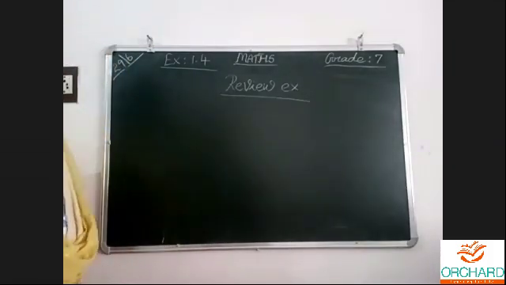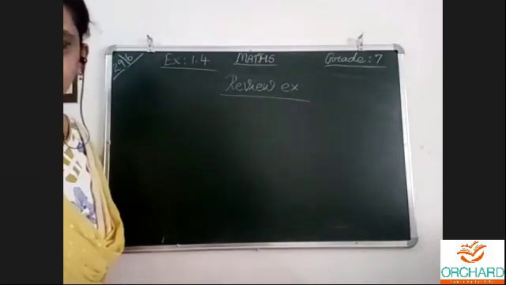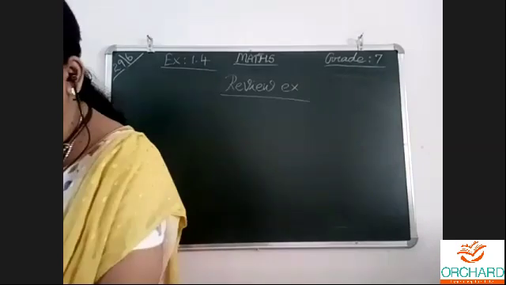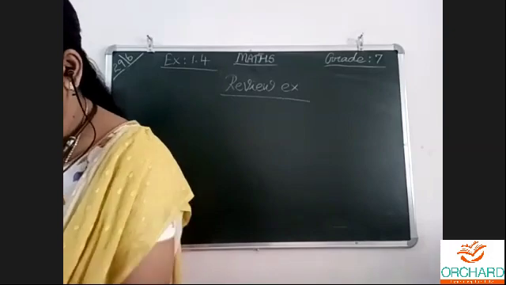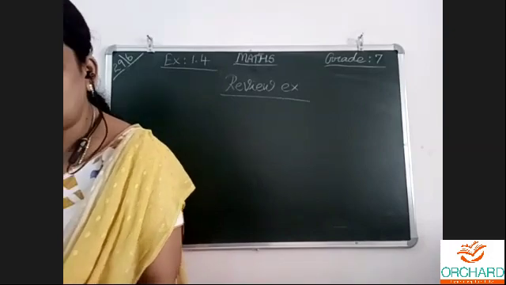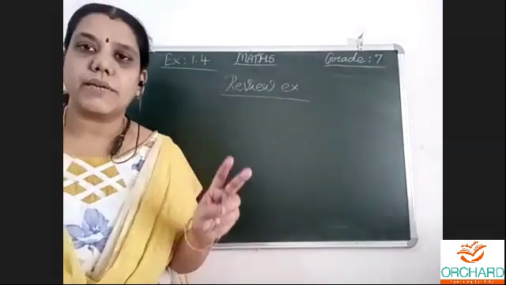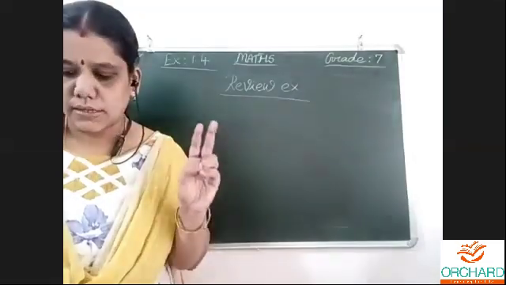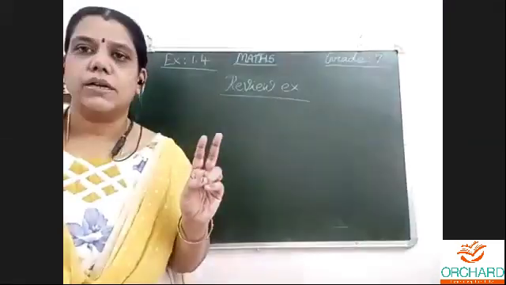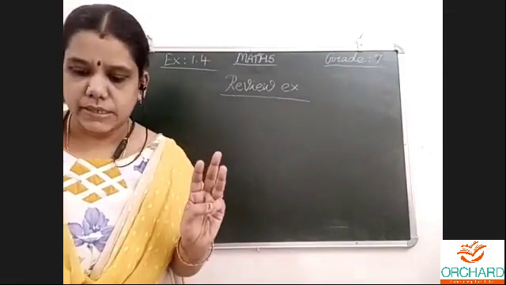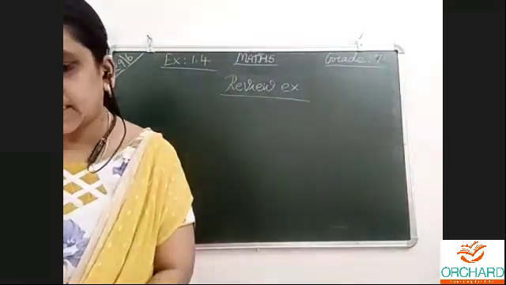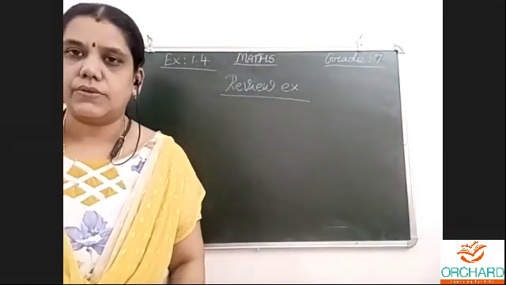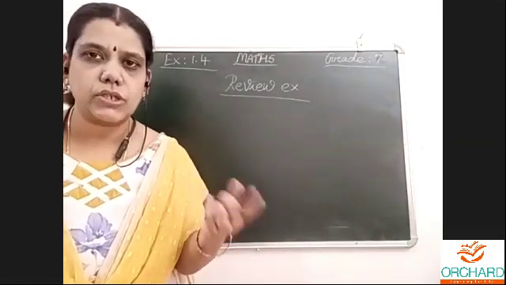Find the additive inverse. Now we have seen the chapter. What we saw: in the first exercise of integers, we saw the properties. Commutative property, 2 numbers. Then associative property, 3 numbers, we have seen. Then additive identity, additive inverse. Inverse means we should change the sign.